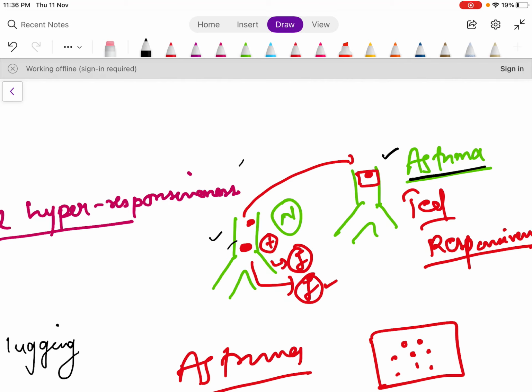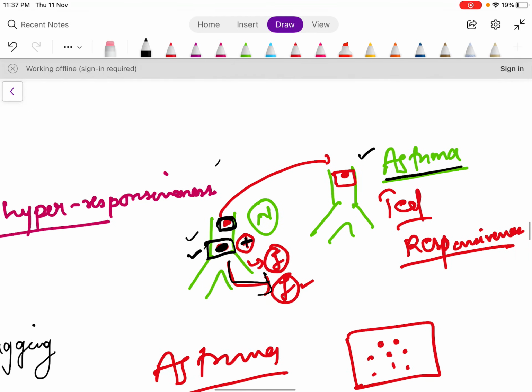In a normal patient, take this as the irritative substance. This small amount of irritative substance is not able to cause sensitivity in the normal patient, but if it is doubled, if the irritative size is this much, then it will cause irritation and inflammation of the airways.